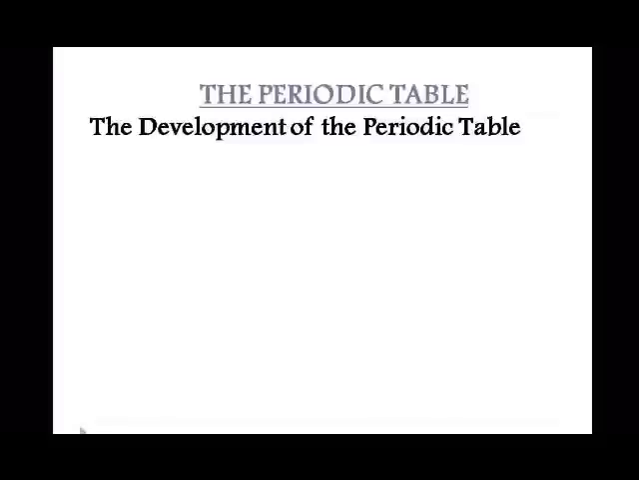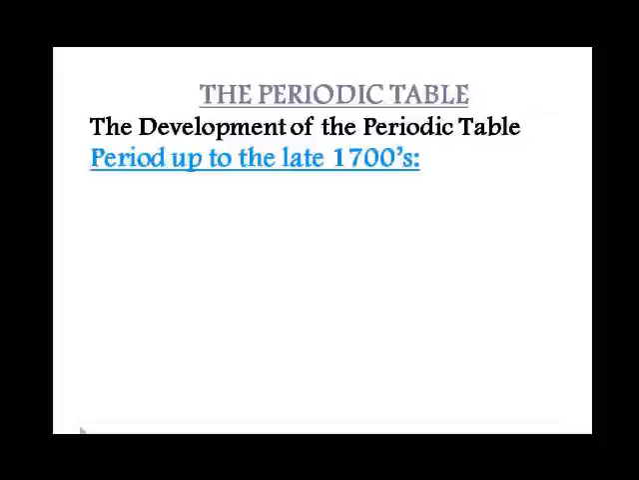Up until the 1700s, scientists had only identified about 30 elements. These included metals like copper, silver, and gold. Gold had been known since prehistoric times. And nonmetals such as hydrogen, oxygen, nitrogen, and carbon.